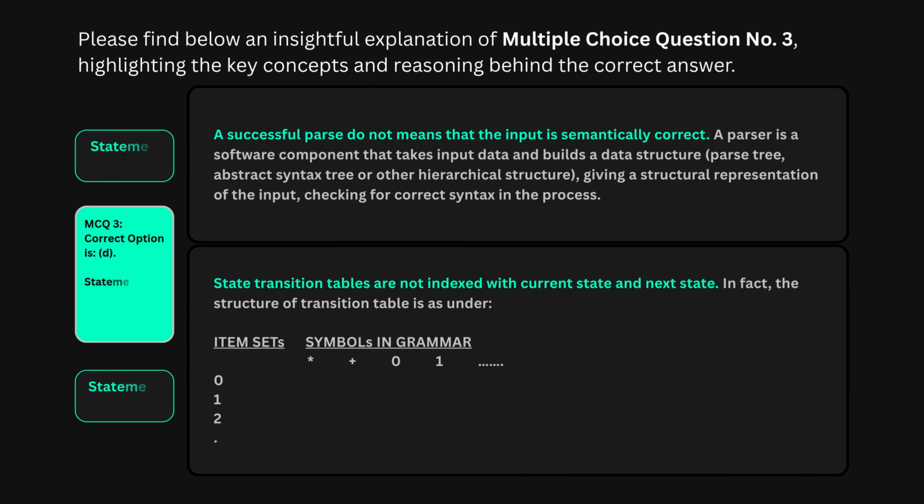MCQ 3. The correct answer is option D, both statements are false. Statement 1 is a very common misconception. Parsing checks syntax, the structure. It does not check semantics, the meaning. You can write code that parses perfectly and still makes no logical sense. Semantic analysis is a separate phase entirely. Statement 2 is also wrong. Transition tables are indexed by current state and input symbol, not next state. The table tells you, given this state and this input, what do you do next? The next state is the result, not the index.